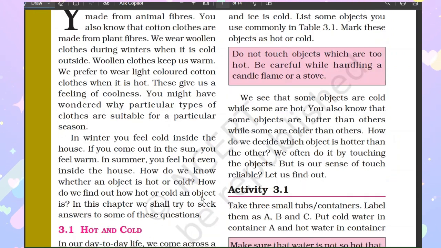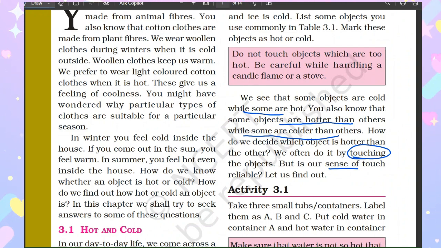So we see that some objects are cold and some are hot. You also know that some objects are hotter than others while some are colder than others, right? So how do we decide which object is hotter than the other? We often do it by touching the objects. Very good. But is our sense of touch reliable? Can you directly touch the stove? No, we already know that it is hot.